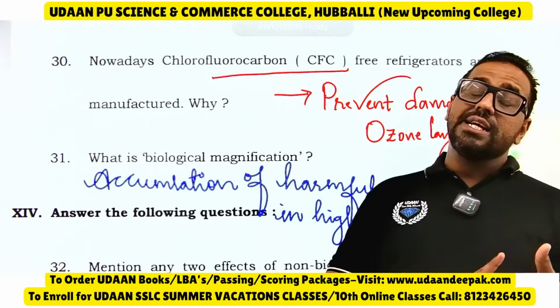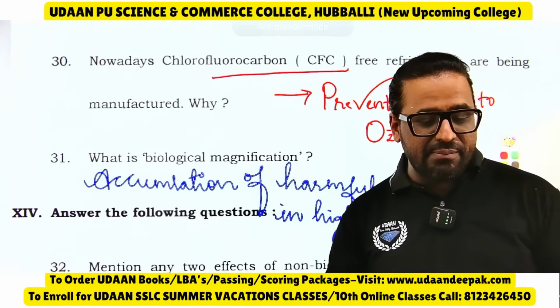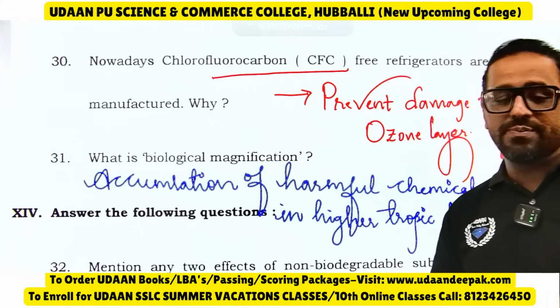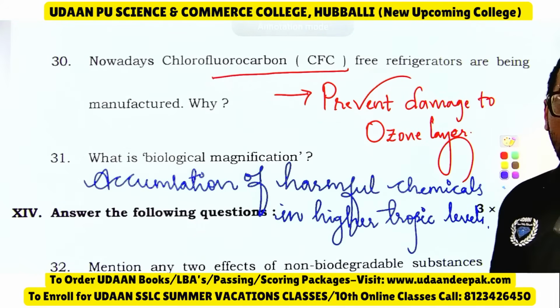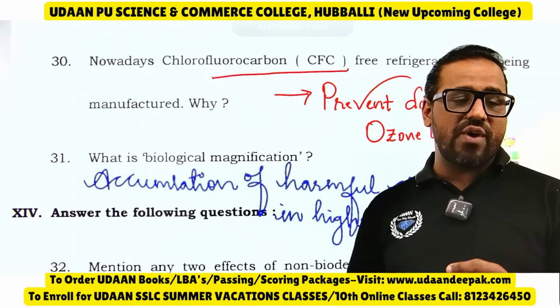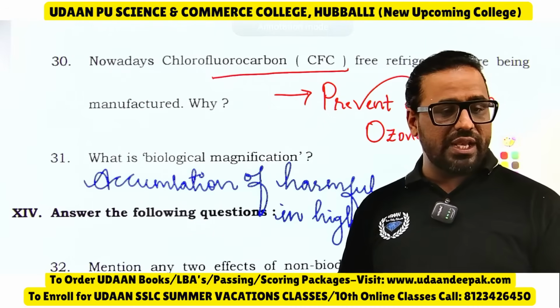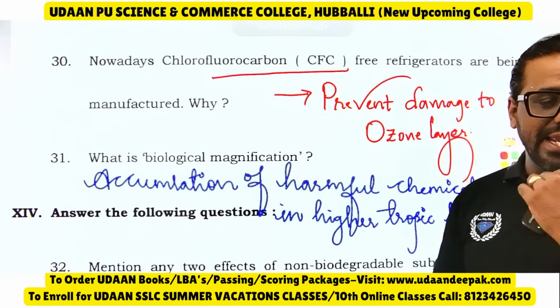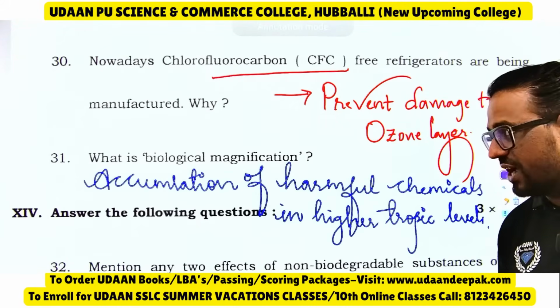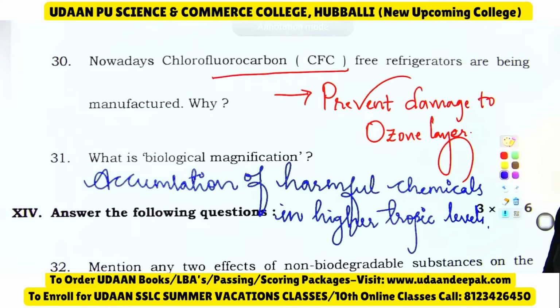This question came in the preparatory 3 exam: what is biological magnification. Biomagnification is the intake of harmful chemicals by previous trophic levels, or accumulation of harmful chemicals in the higher trophic levels. That we call biological magnification.